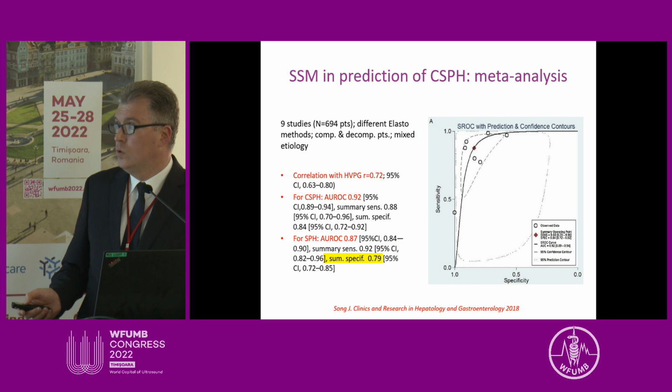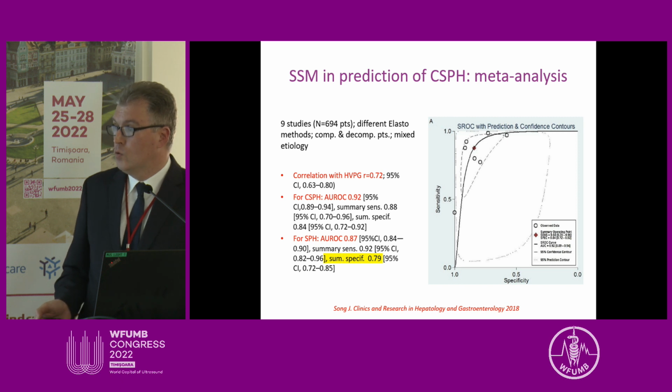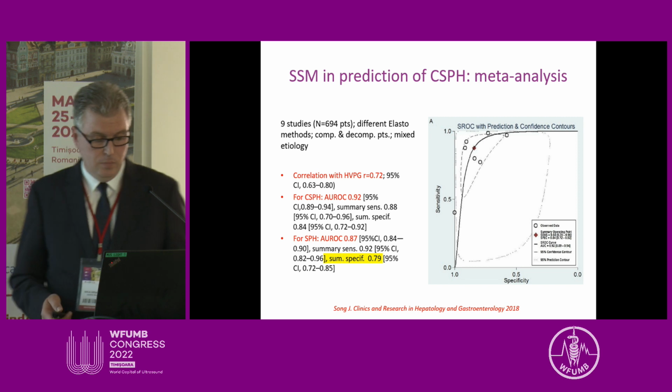Nevertheless, the correlation of spleen stiffness with HVPG across different elastographic methods was good, at 0.72, and very good performance was observed for diagnosing clinically significant portal hypertension. The area under the curve was 0.9, and for severe portal hypertension 0.87, which was pretty good.